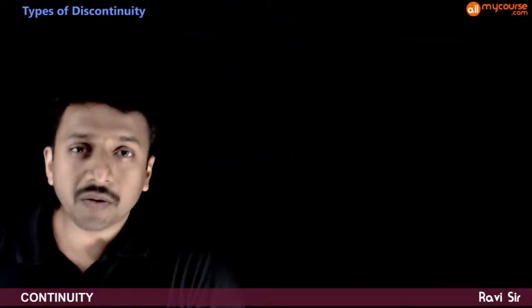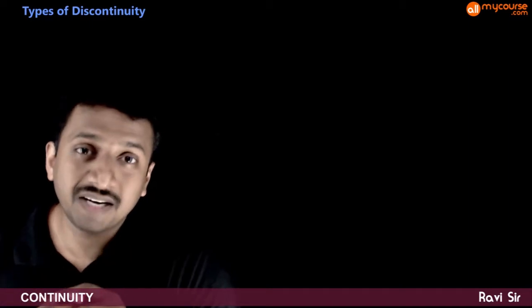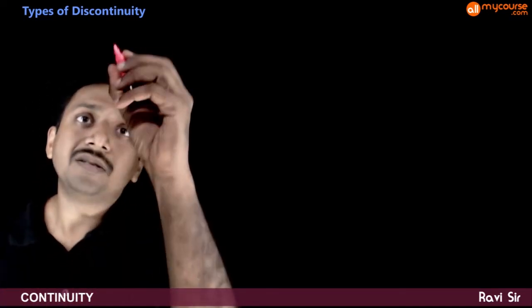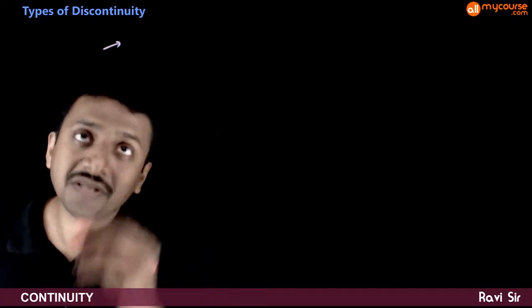So in this video, let us look at different types of discontinuity that occurs in functions. We have already seen the condition for continuity. So when will a function be continuous?